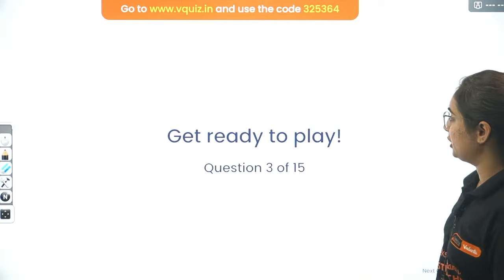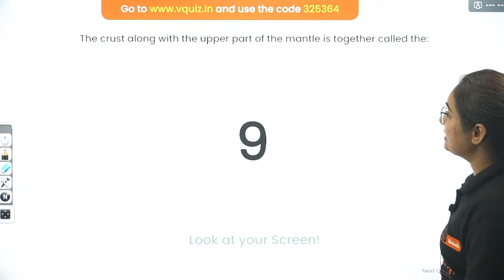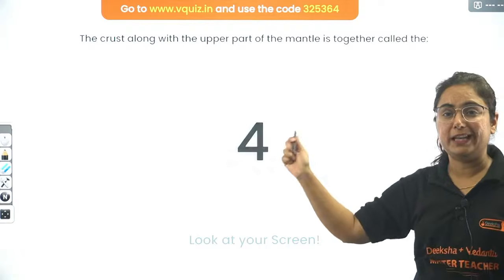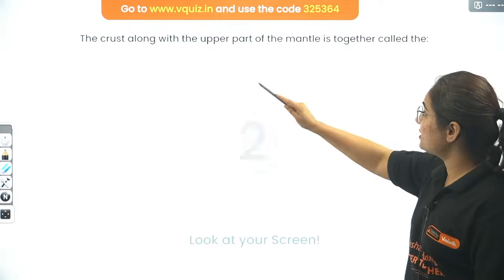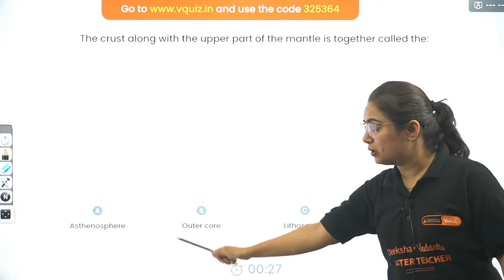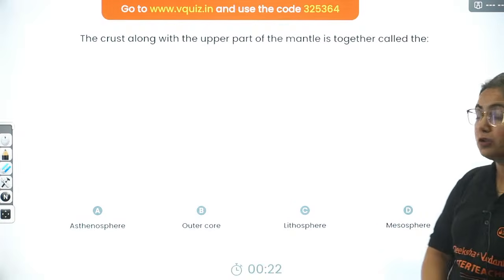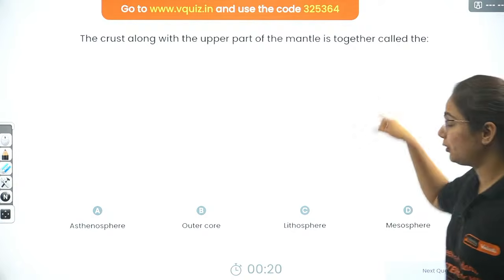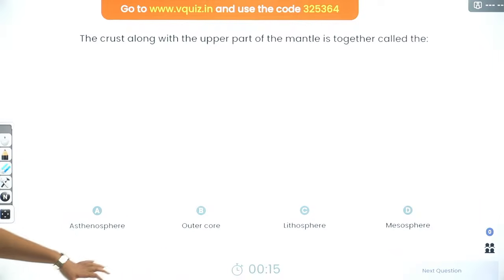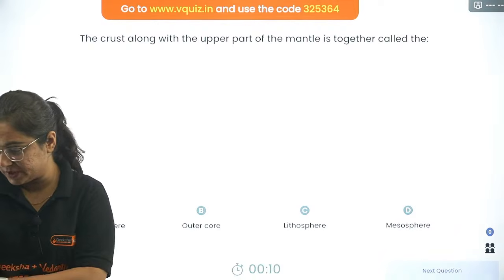Moving to the next question. Please pay attention to it. The crust along with the upper part of the mantle is together known as. Very, very important question. The crust along with the upper part of the mantle together is known as, and here are the options: asthenosphere, outer core, lithosphere, or mesosphere. So the crust along with the upper part of the mantle is together known as what? Here are the options which you have to get quickly, fast.